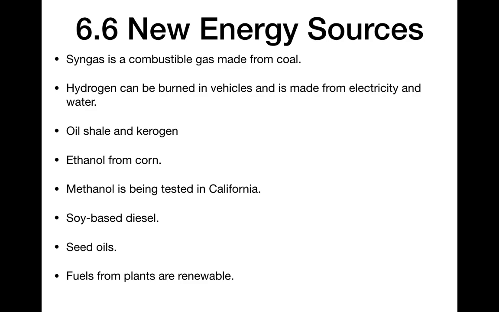There's an ethanol plant in Gibson City that makes ethanol for mixing with gasoline. California is testing methanol as a source. I think it's usually called wood alcohol, so I would assume that it's made from wood. So there's a different biofuel there.